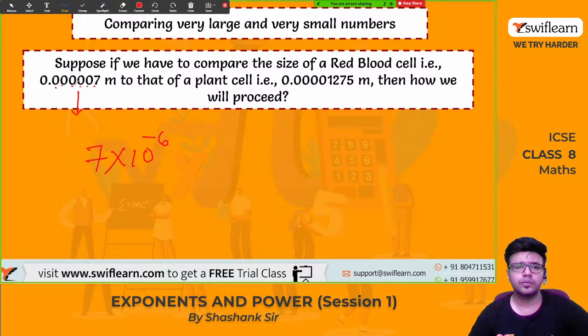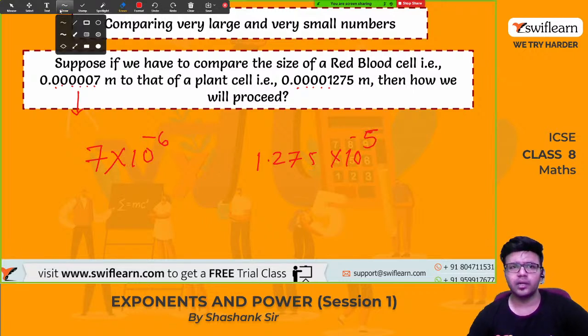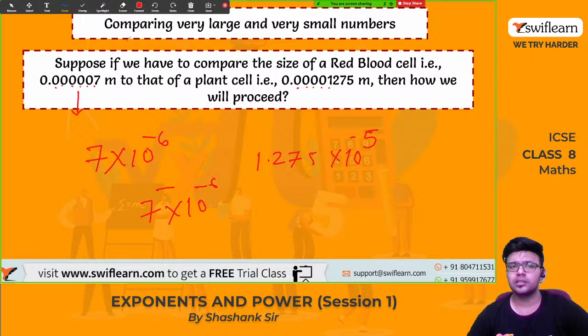And what about this? This can be written as 1, 2, 3, 4, 5, so 1.275 into 10 raised to minus 5. So which one is greater? See the powers. Let us make both the powers equal. So 7 into 10 raised to minus 6, and if I want to write this, 12.75 into 10 raised to minus 6.